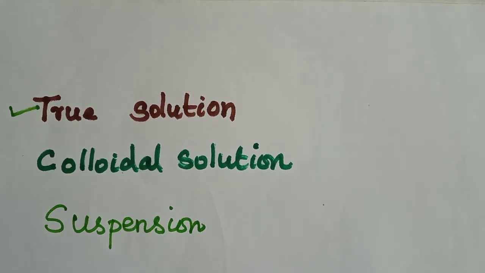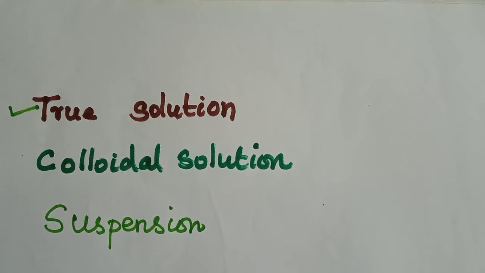It is a type of homogeneous mixture of two or more substances. What is meant by homogeneous mixture? It is a mixture which has a uniform composition. The particles of the mixture are not visible by the naked eye, and the particles cannot be separated by filtration.